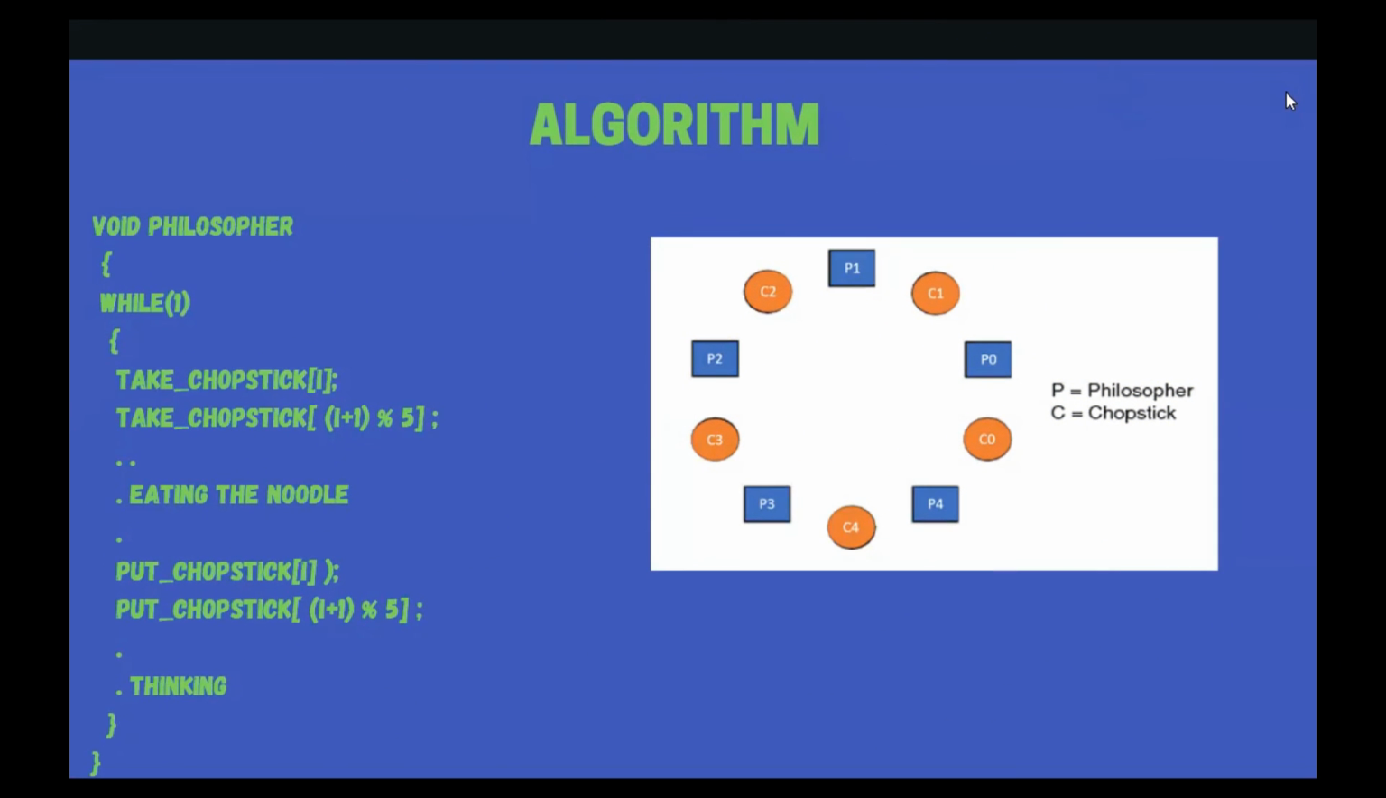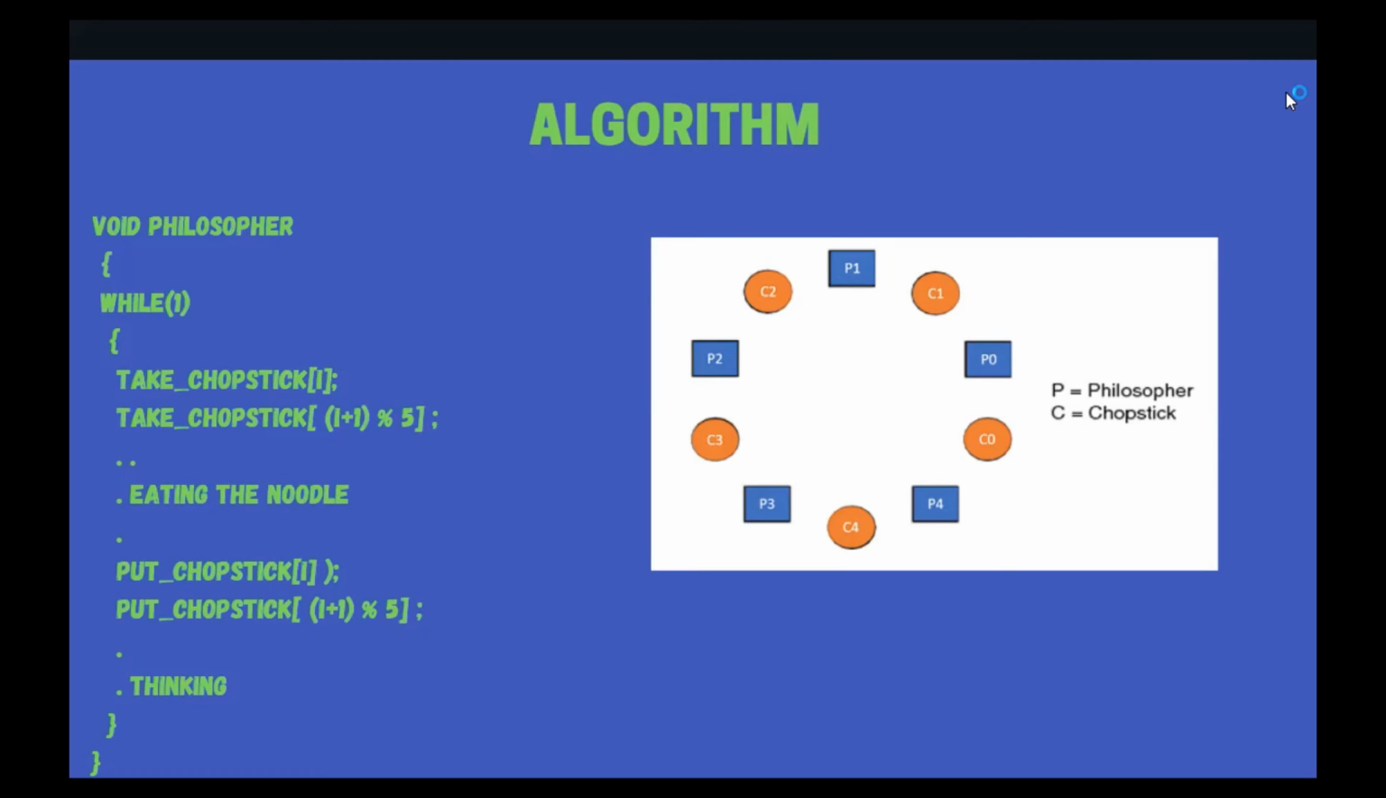Hello, myself Aman Yevge from AIML, roll number 63. I'm going to talk about the algorithm of the dining philosopher. Every philosopher will follow this algorithm. When he is in the thinking phase, there is no problem. He will take the left fork first and then the right fork and go into the eating state. When the philosopher has completed his meal, he will put down the left fork first and then the right fork. This is how it will proceed.